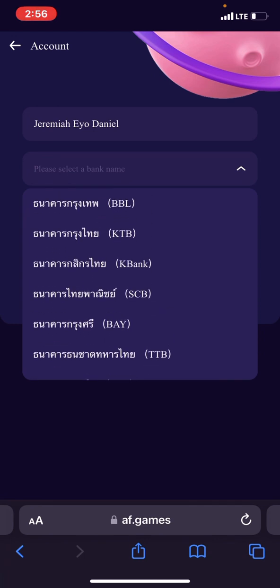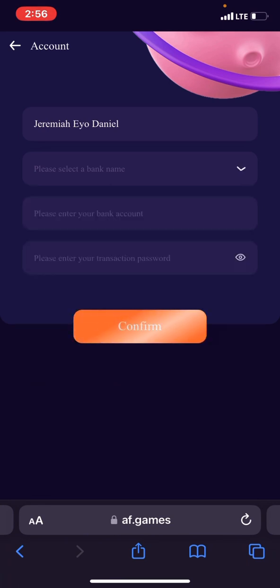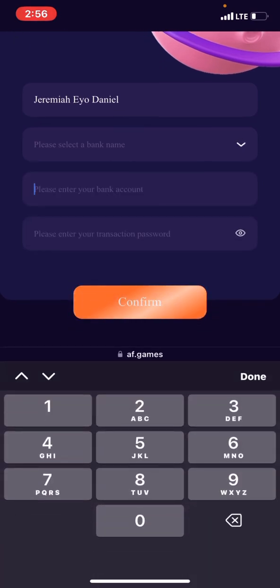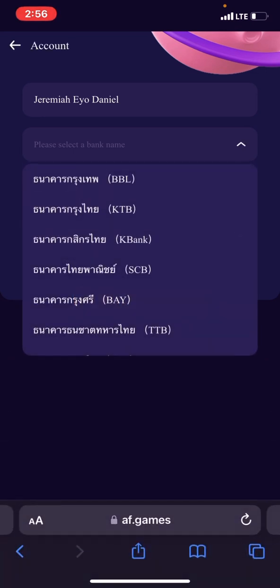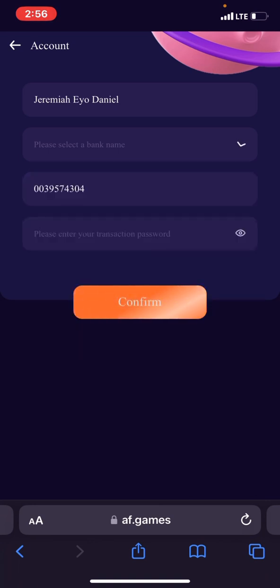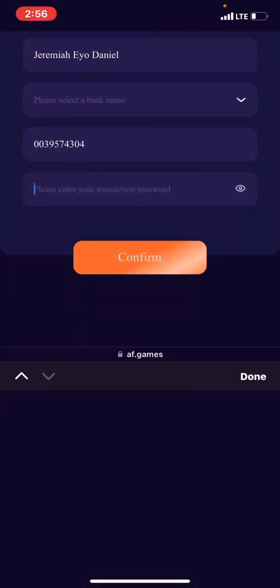This is not actually a Nigerian account because of what I chose, but if you choose NGN, it's going to be showing a bank account. I'll show you this now. Account number, you can put 00395744304. Then probably the bank name is Access Bank, and all. So yeah, and then you put your transaction password and you save, right?